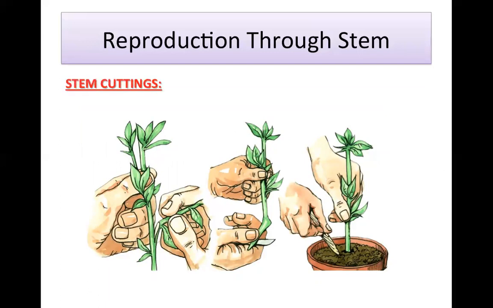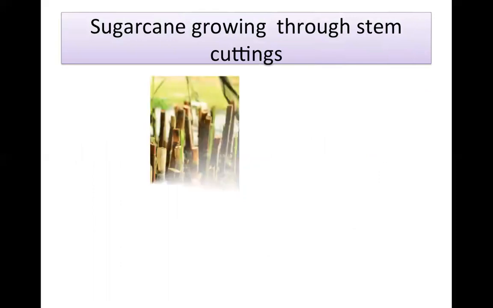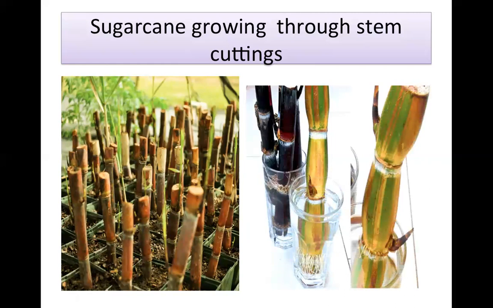You can see here how stem cutting is done and how it is sown in the soil. Sugarcane growing through stem cuttings. If you see here, all the stem cuttings have at least 2 buds so that leaves can grow from these buds.